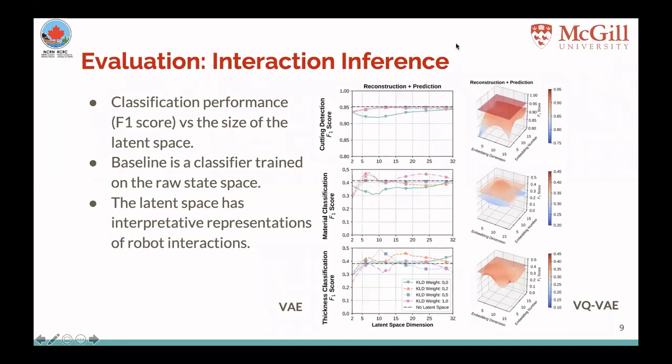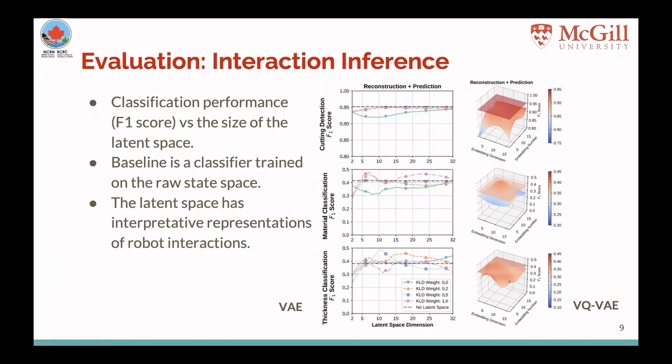For interaction inference, we compare the F1 score across different sizes of the latent space. F1 score combines both precision and recall in a single performance measure and is thus a good comparison criterion. The baseline here is a classifier trained on the raw state space and is plotted as the black dashed lines. Results shown here are obtained on the validation set of our dataset.